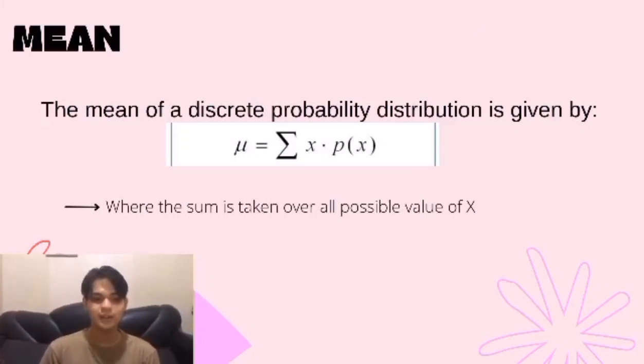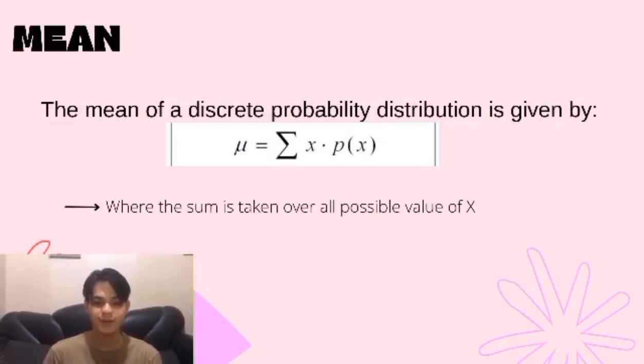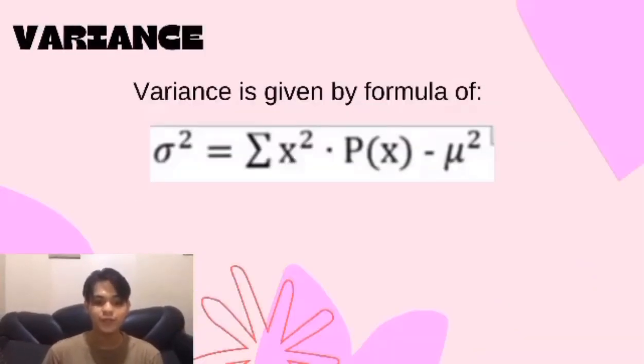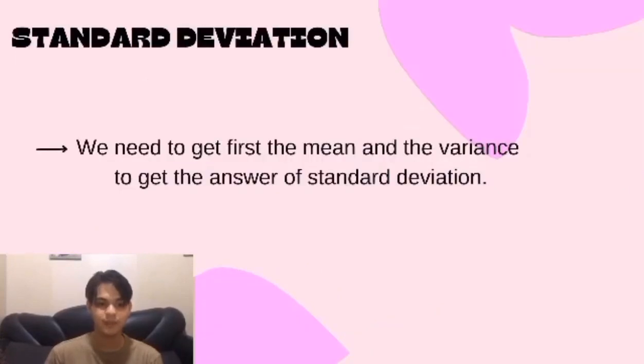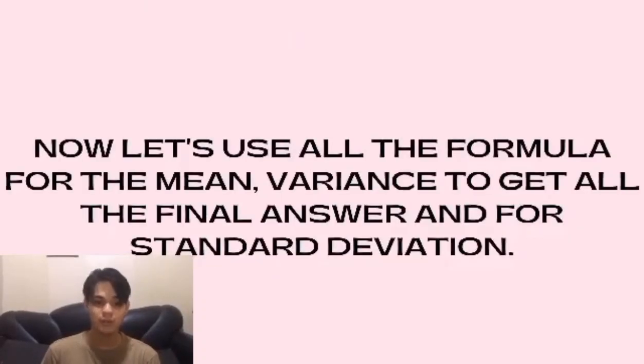For the mean, the mean of discrete probability distribution is given by mu equals sigma x times p of x. Next is the variance. Variance is given by the formula sigma squared equals sigma x squared times p of x minus mu squared. And the last is standard deviation. We need to get first the mean and the variance to get the answer of standard deviation. Now let's find the mean, variance, and standard deviation in a problem using table.